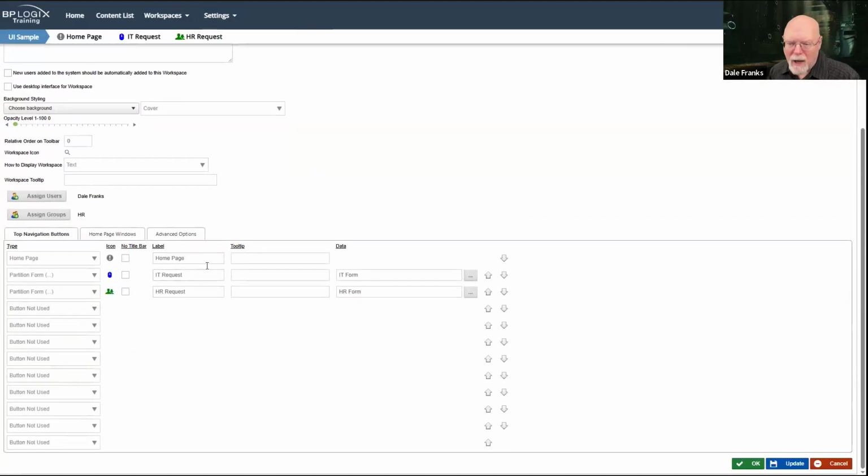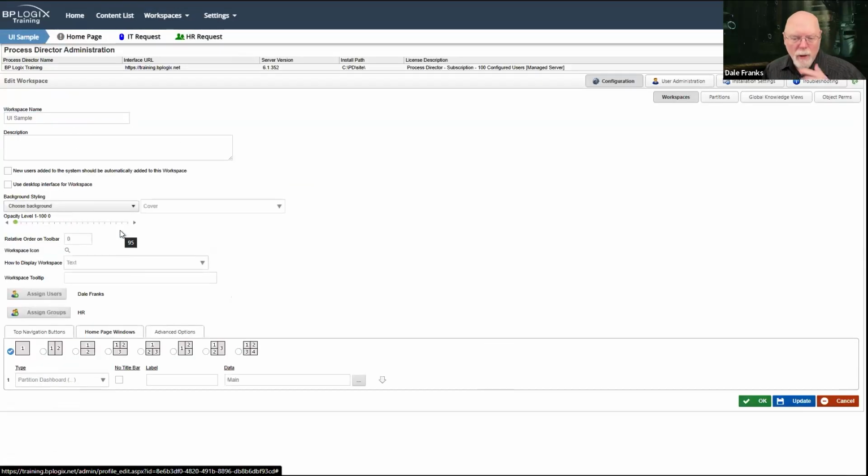I've got my IT request and HR request buttons right up here. I've got my homepage button that takes me back to the homepage if I'm somewhere else. Although, again, you can click on UI sample. You don't need a homepage button, but whether your users will figure out that this is a clickable link or not is an open question. So, how much hand holding do you want to do?